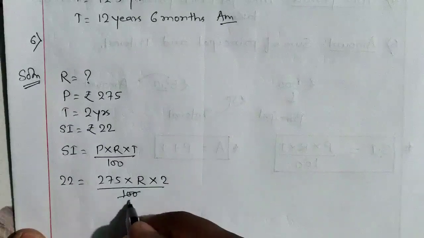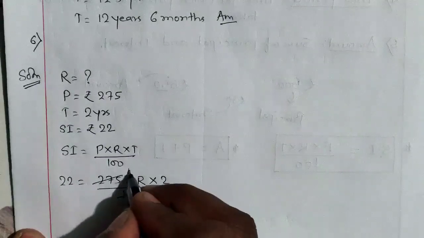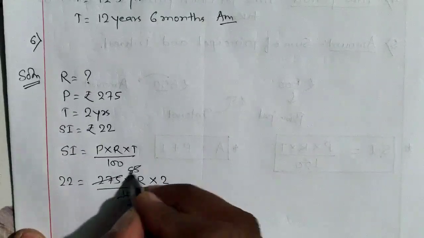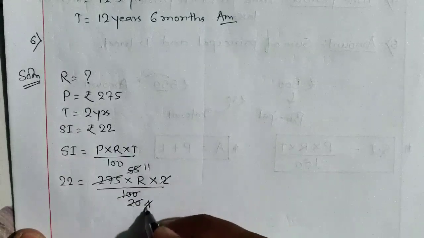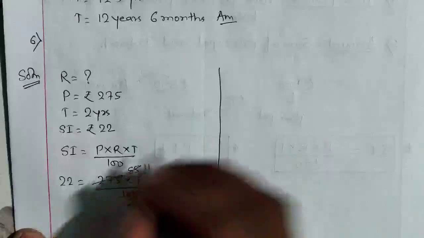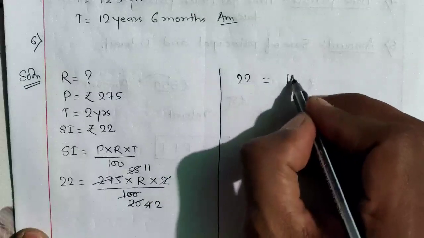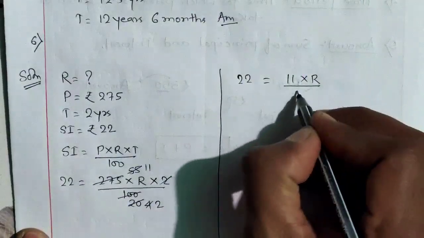We will reduce it. 5 2 ja 10, 0. 5 5 ja 25. Carry 2. 5 5 ja 25. 5 4 ja 20. 5 11 ja 55. 2 2 ja 4. In the next step we can write 22 is equal to 11 into r, 11 into r by 2.